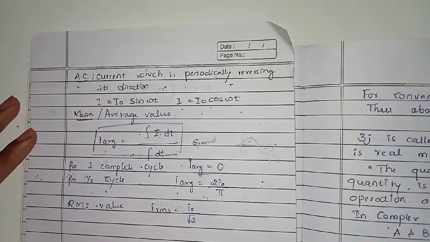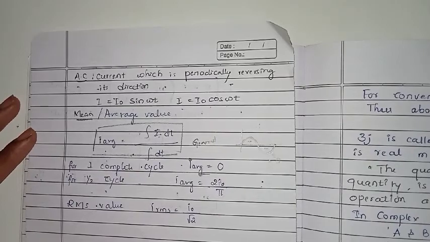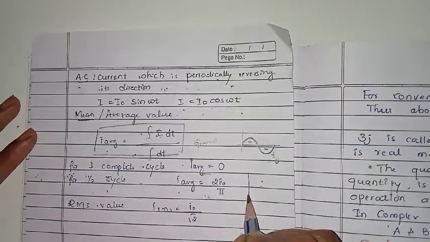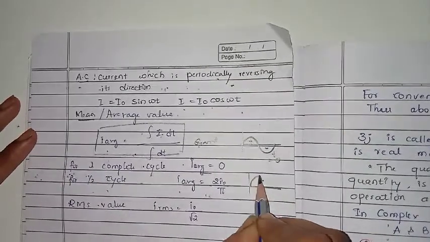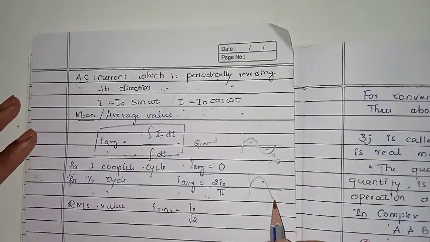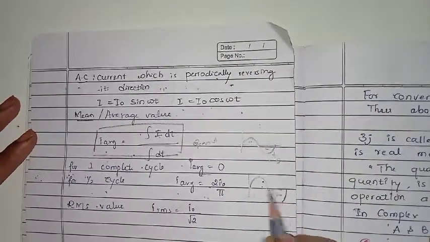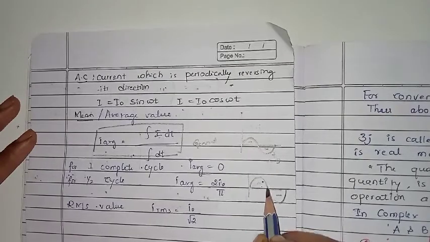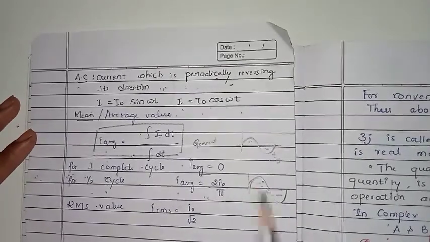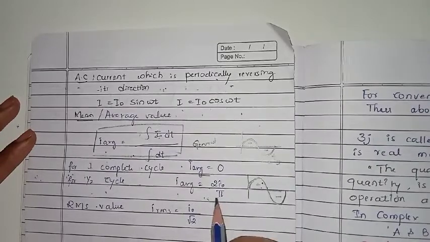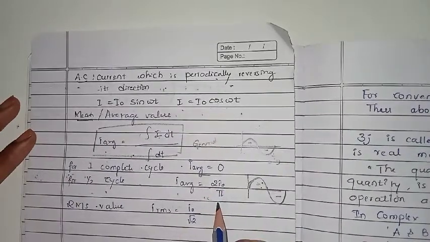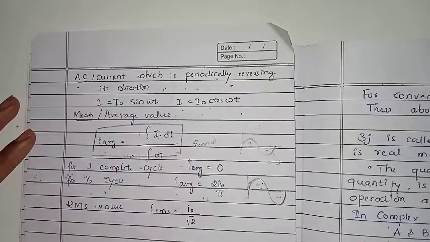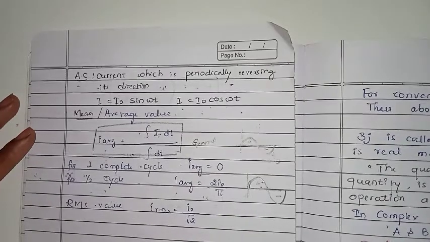Then for the half cycle, what happens? I average is equal to 2 I naught by pi. We can take either the positive half cycle or the negative half cycle, whichever we like. So for the half cycle, the value we got is 2 I naught by pi.